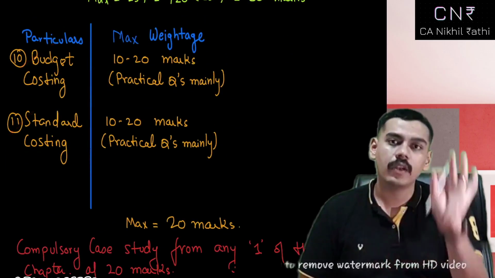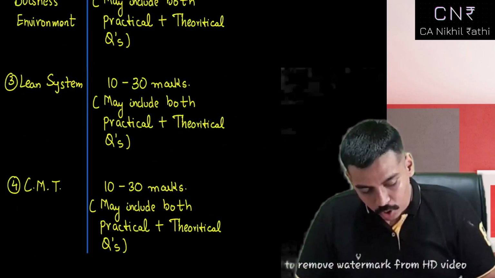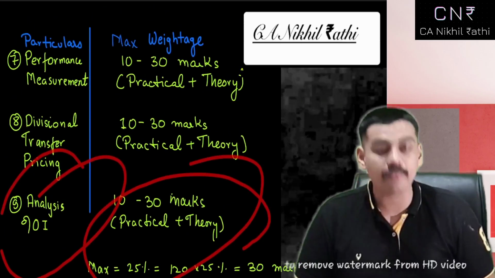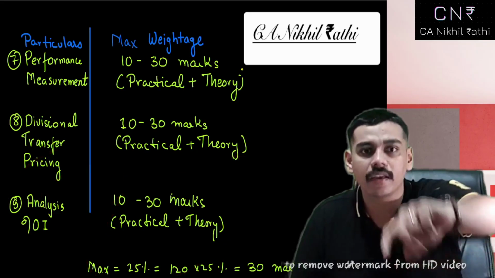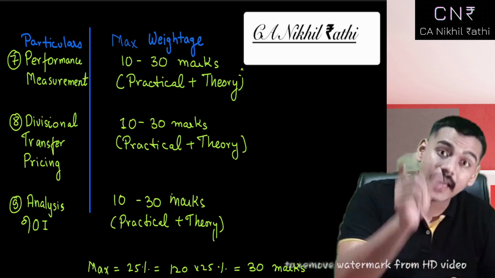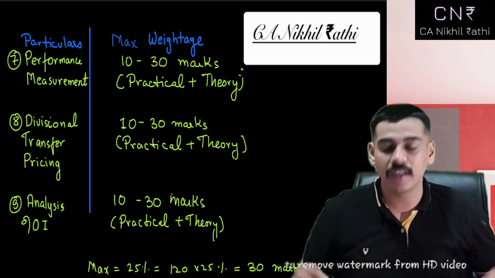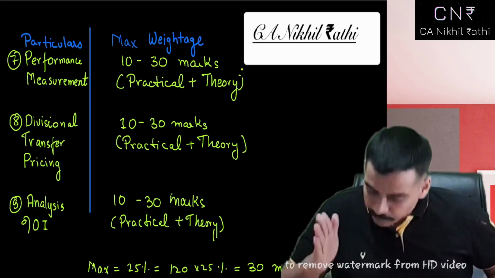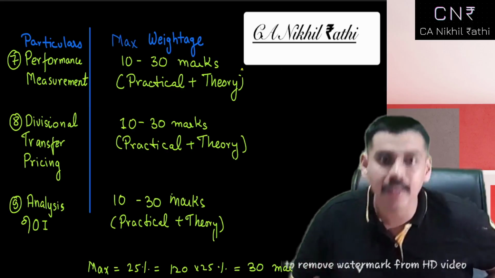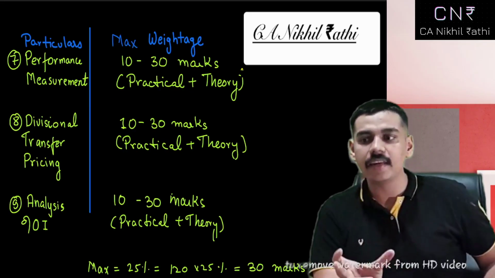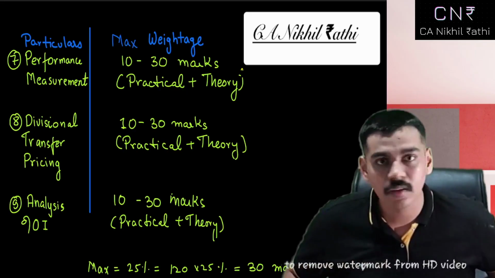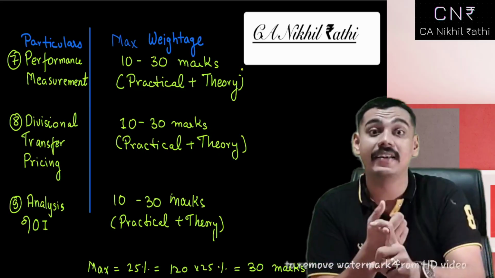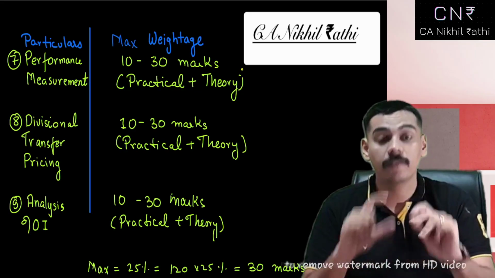Leaving one or two chapters won't affect, but please don't leave a chapter which I have written in yellow or green. Don't leave any chapters which could be asked for 30 marks, because the risk of leaving these chapters is more than the time you are gaining by skipping them. Understand, if you leave such a chapter in the examination, there might be a chance that you might not be able to solve question number 1, which is a suicidal technique in the examination. Standard costing, there is very little chance that it would come in the examination as a compulsory question. So even here you have to work smart. Don't work hard only. Work smart and hard.